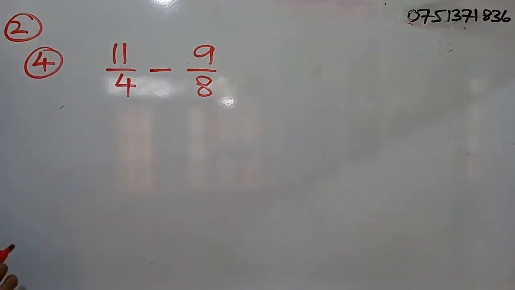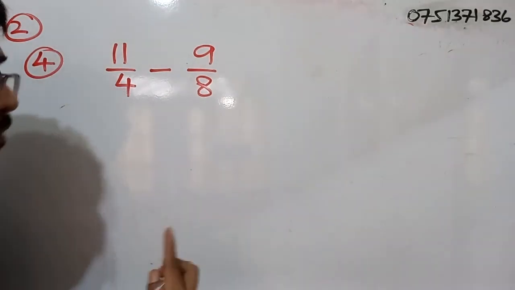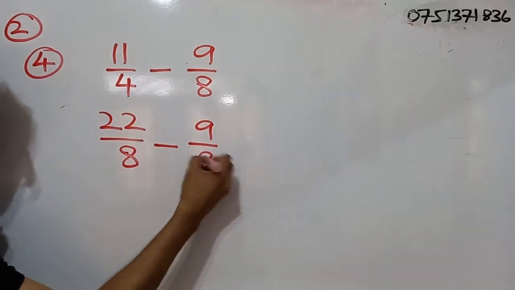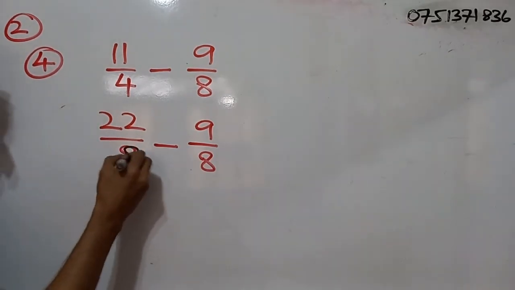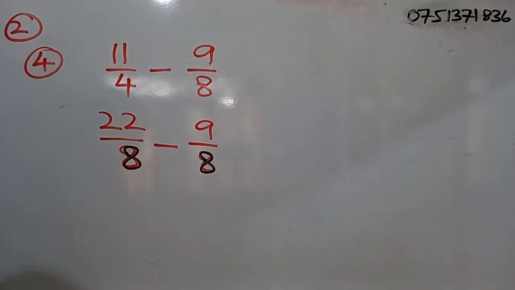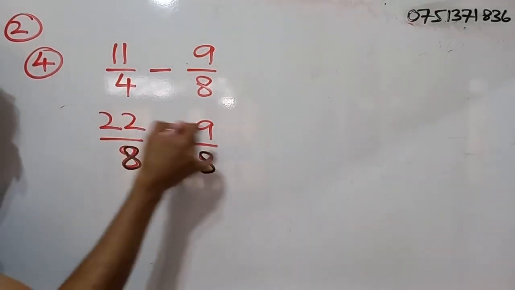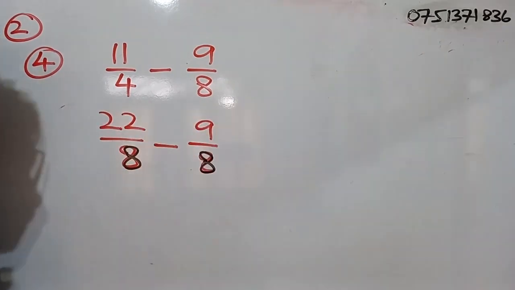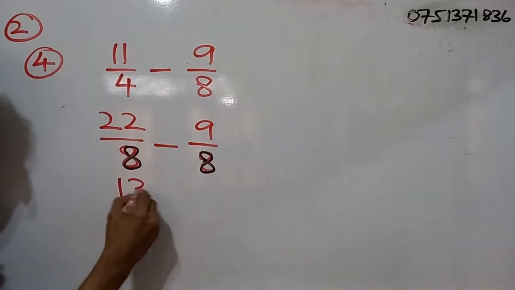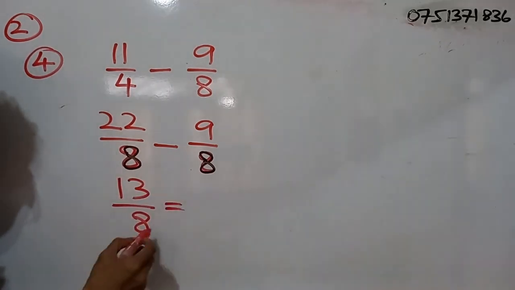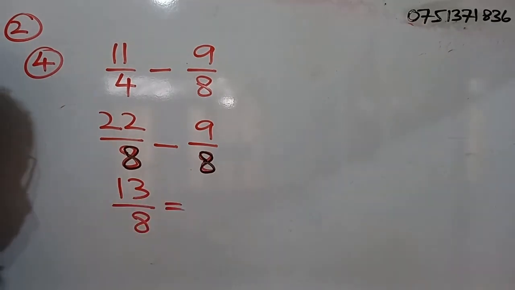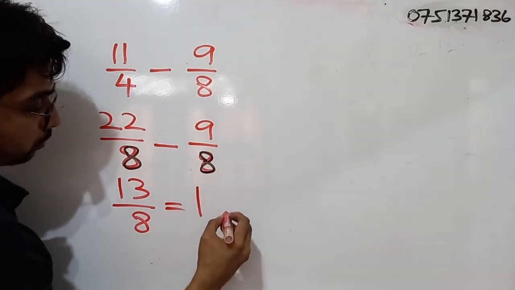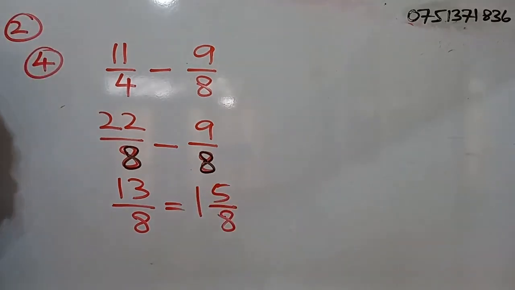So 11 by 4, we can simply write the equivalent fraction as before. So what is that? 22 by 8 minus 9 by 8. Now take a look at the two fractions. Denominators are equal. So simply what can we do? We can simply subtract the numerators. 22 minus 9. What is that? 13. 13 by 8. But the thing is, this is an improper fraction. We have to simplify that into what? Mixed number, right? So 1 and 5 by 8. That is the answer.